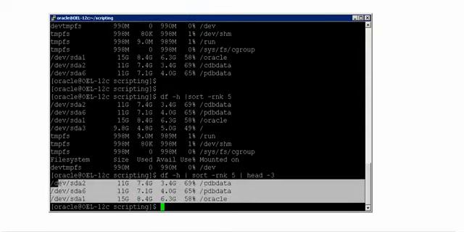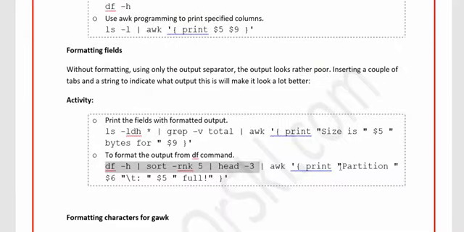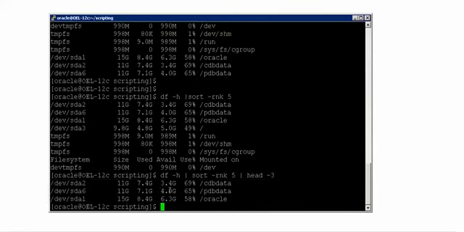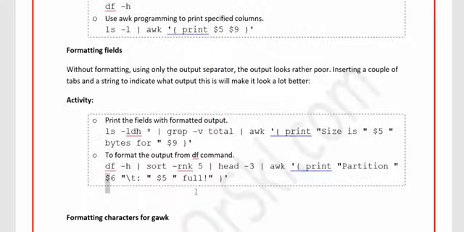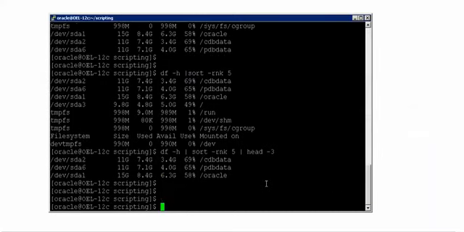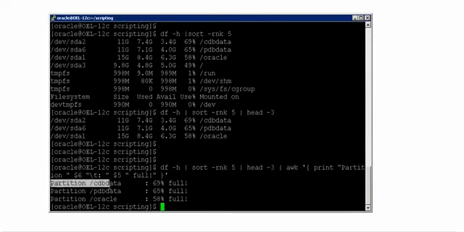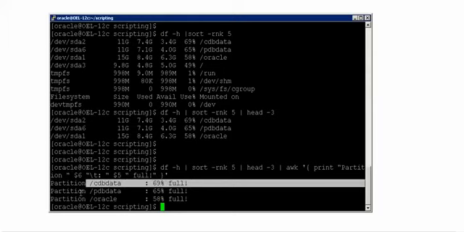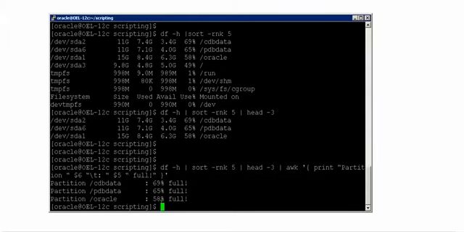Now with this as an input to awk, what am I telling awk to do? Print partition as the prefix for each and every line, $6. What is $6? It is the partition. This is $6, and this is the percentage which is filled. That's the reason you see this. Now you print the output giving the partition name and also the size which is filled. See its beauty. Partition /cdb data is 69% full. Partition pdb data is 65% full. Partition oracle is 58% full.